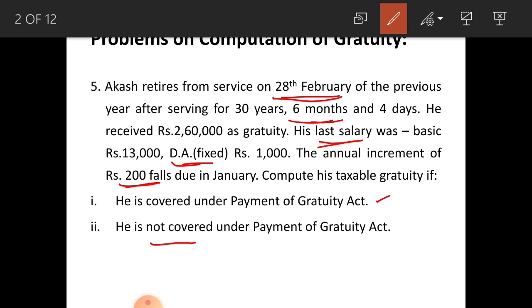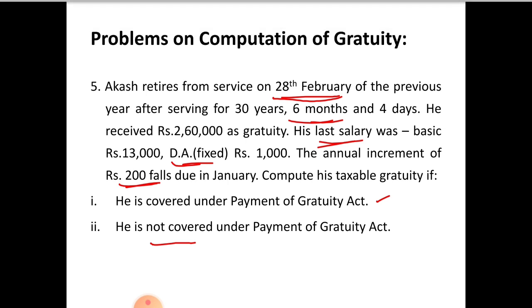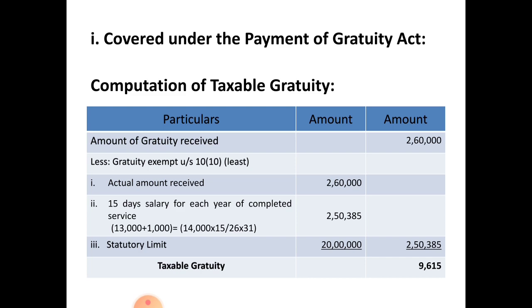Compute his taxable gratuity amount. Let us solve this problem. When he is covered under Payment of Gratuity Act, computation of taxable gratuity is as follows. You have to draw 3 columns, 1 particulars and 2 amount columns.